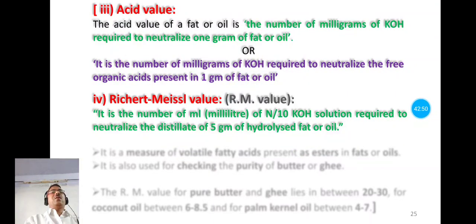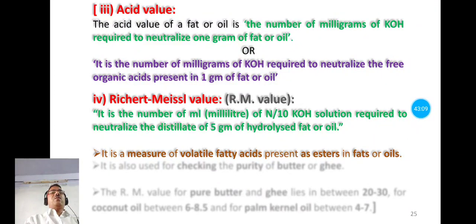So it is called Reichert-Meissl value. So Reichert-Meissl value is nothing but the number of milliliters of N by 10 potassium hydroxide solution required to neutralize the distillate of 5 grams of hydrolyzed fat or oil.